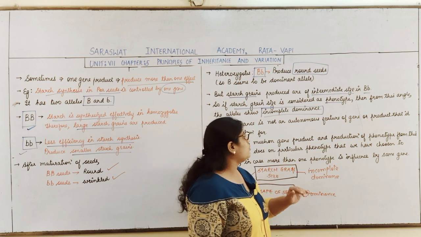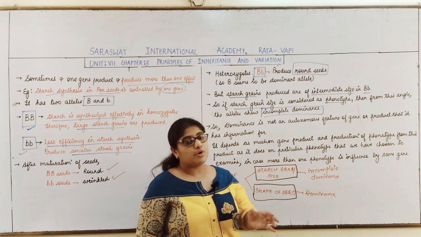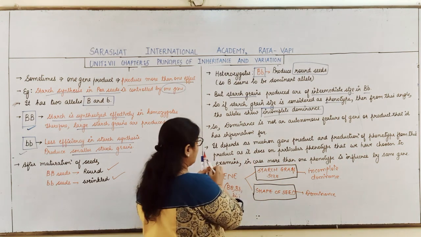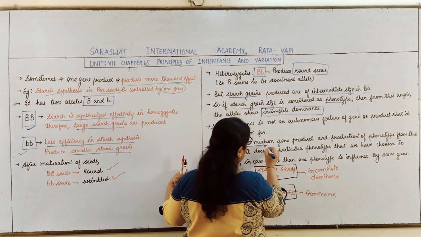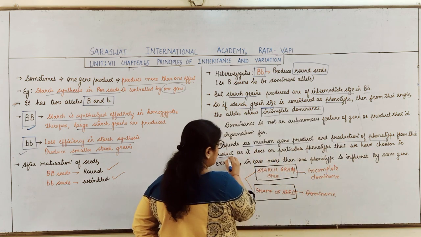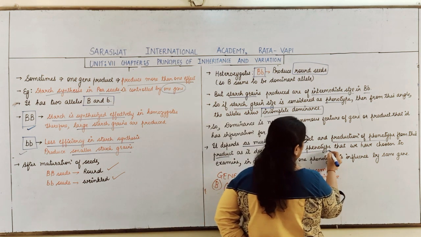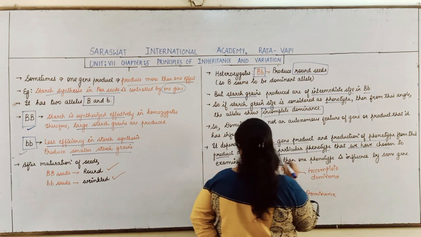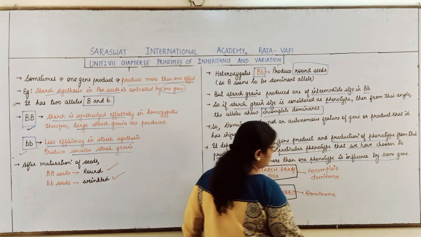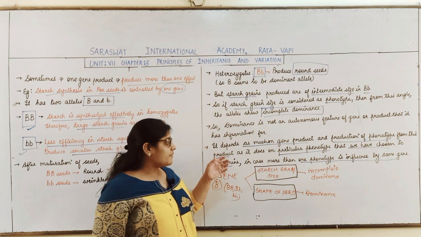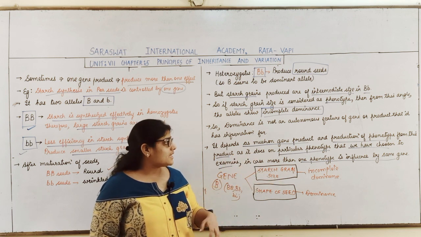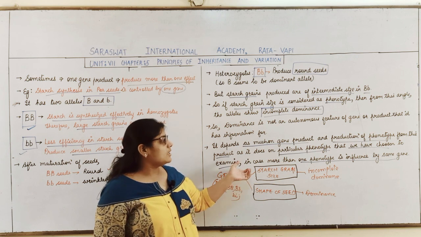Dominance is not a particular autonomous feature of a gene, nor of the product for which it has information. But it depends. What does dominance depend on? It depends as much on the gene product and production of phenotype from this product as it does on the particular phenotype that we have chosen to examine. That is, in this case, more than one phenotype is influenced by the same gene.